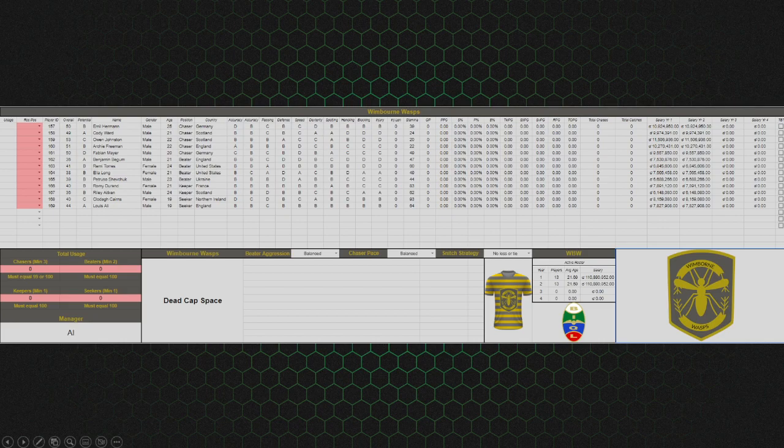So just working with some of these usage, this is how much percentage your player plays per game.